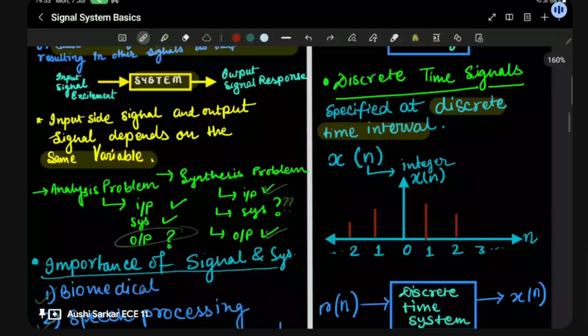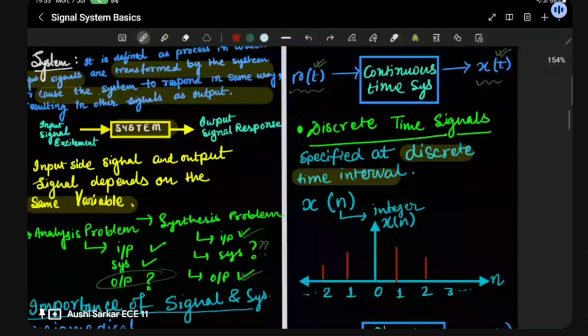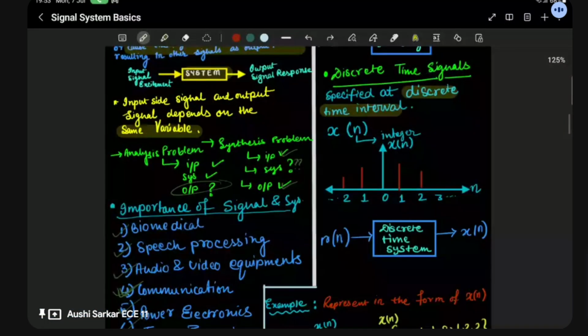And then, let me tell you one thing more. Let me now teach you what a discrete-time signal is.